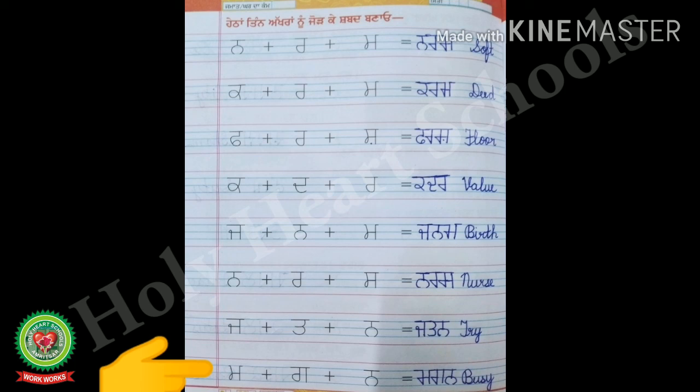Now look at the last line of this page and start reading. Mamma plus Gagga plus Nanna. So after removing plus signs and joining the letters, the word becomes Magan. So write down Magan, Mamma Gagga Nanna Magan in front of is equal to sign. And what's the English meaning of Magan? The English meaning of Magan is busy. B-U-S-Y, busy. So write down busy in front of Magan.